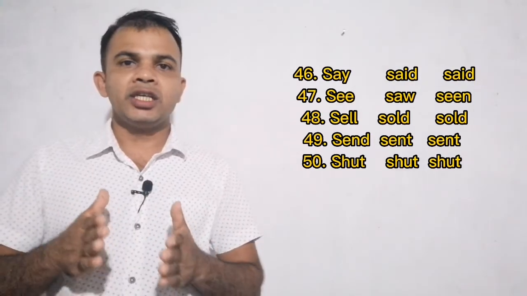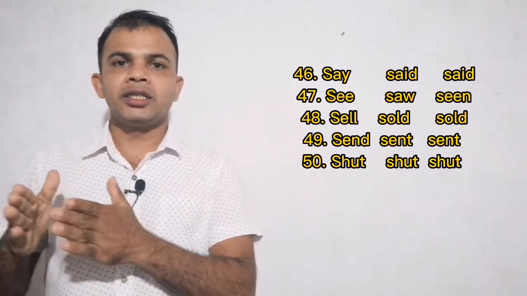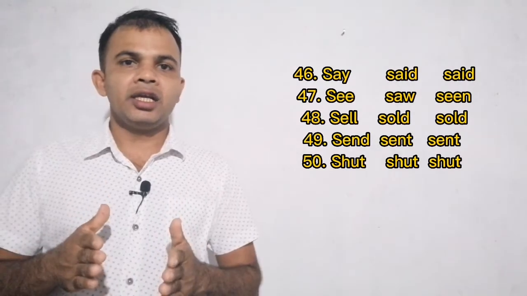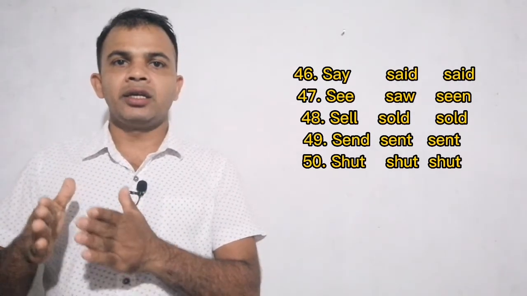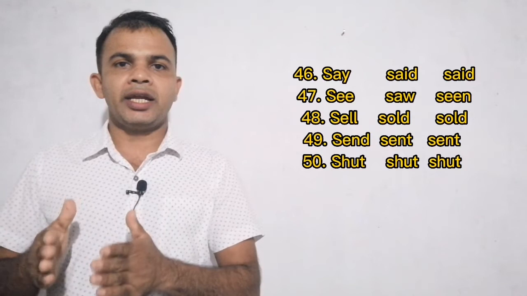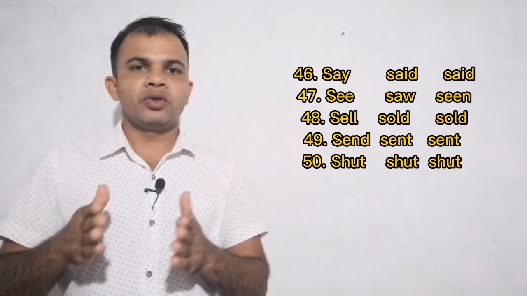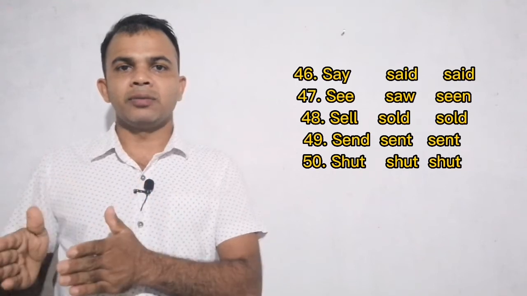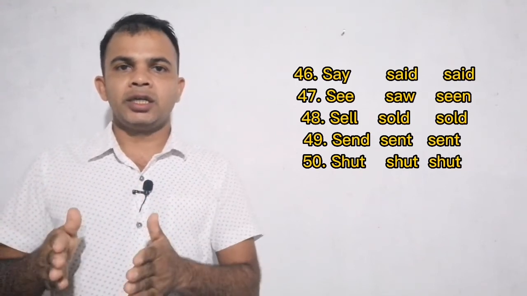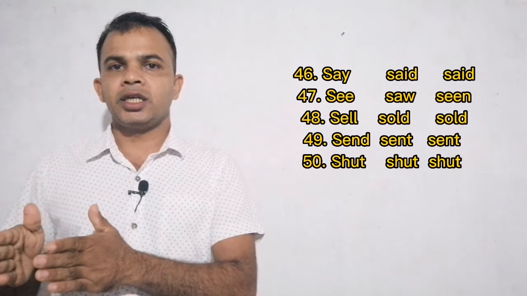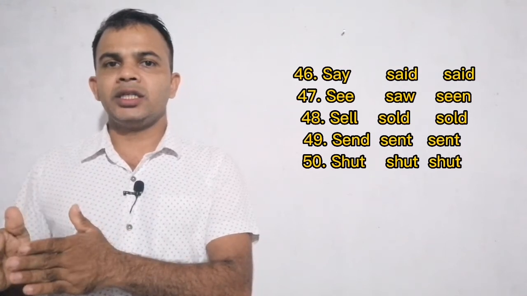47, see, saw and seen. 48, sell, sold and sold. 49, send, sent and sent. 50, the three forms are same. The infinitive is shut. Past tense is shut. Past participle also is shut.